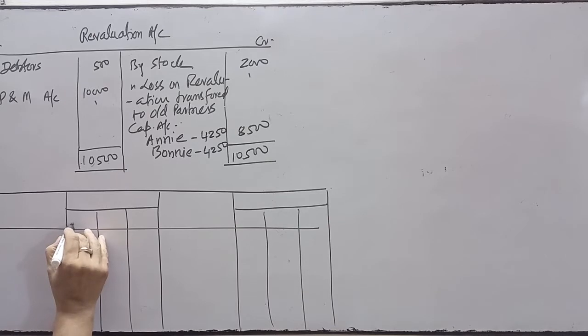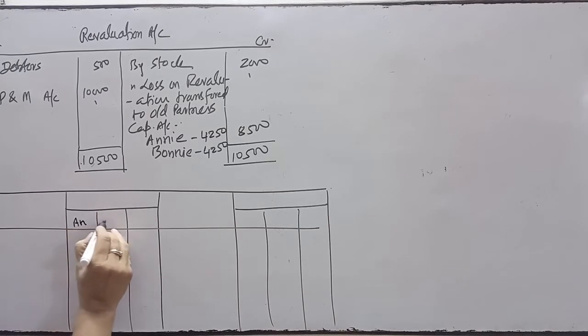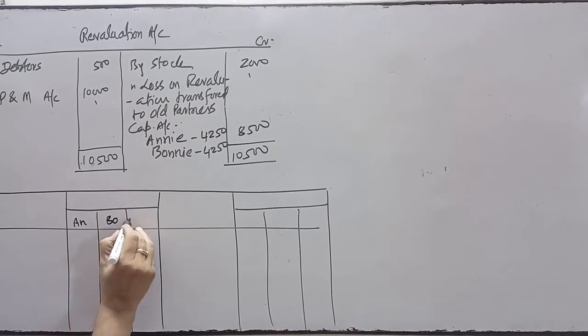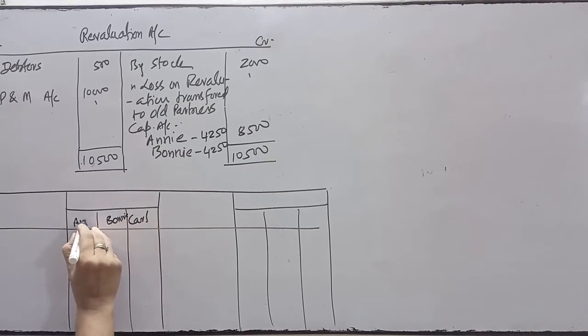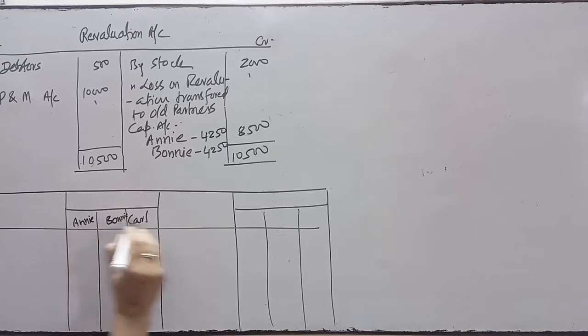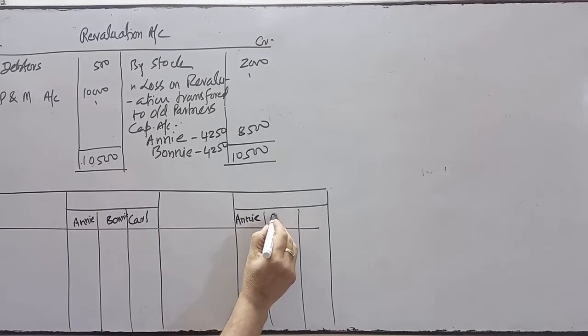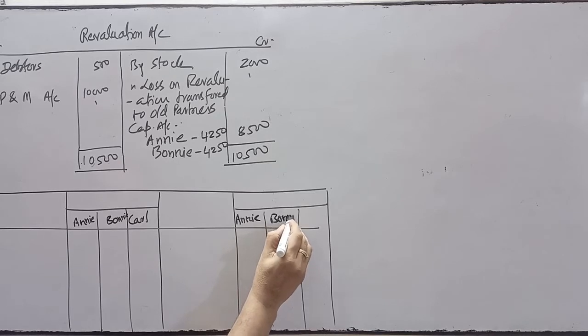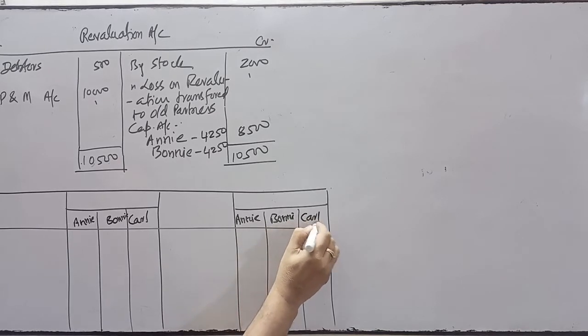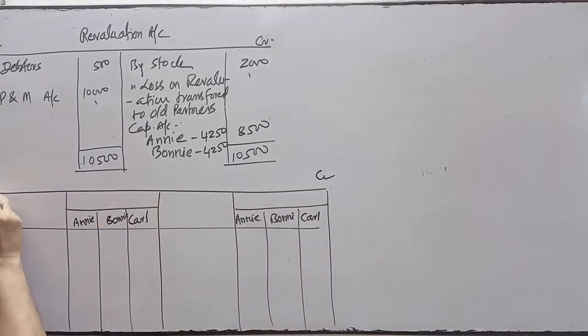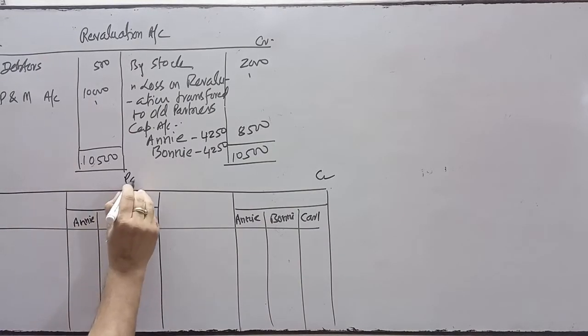So this is for Ani, this is for Boni, and this is for the new partner. What is the name? Carl. This is for Boni. This is for Ani. Ani, Boni, and Carl.